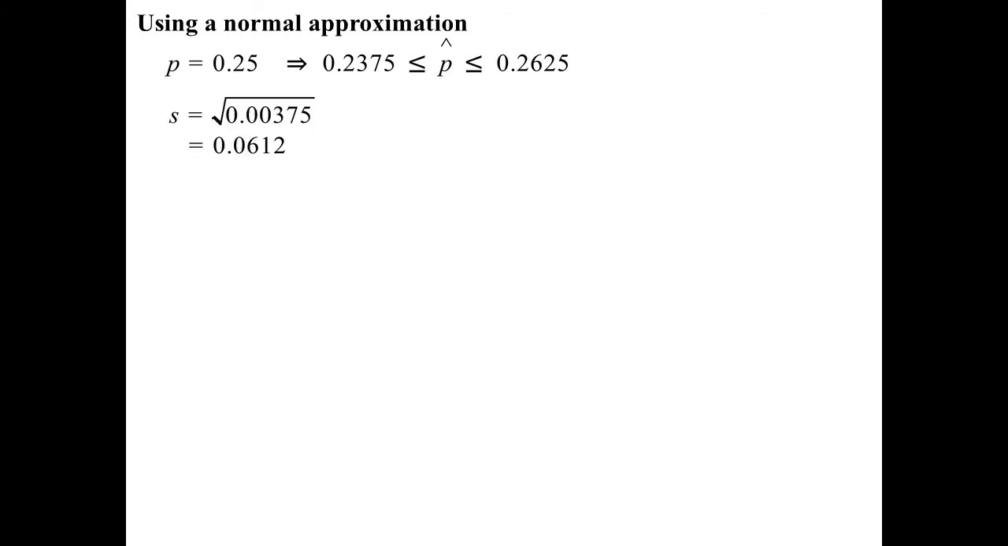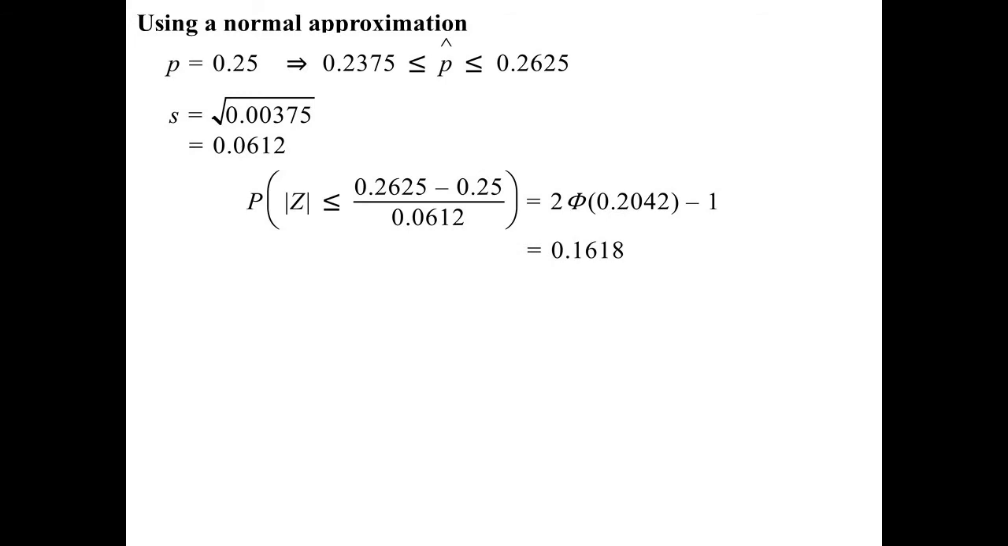What if I chose to do a normal approximation? Because remember, sometimes those binomial ones, too many calculations to do. So if I use a normal approximation, p is 0.25. Remember, p hat we're saying is going to be in between 0.2375 and 0.2625. Let's find the standard deviation, because I'm going to need that to work out our Z-score. 0.0612. So using that information, we can now standardize our data.